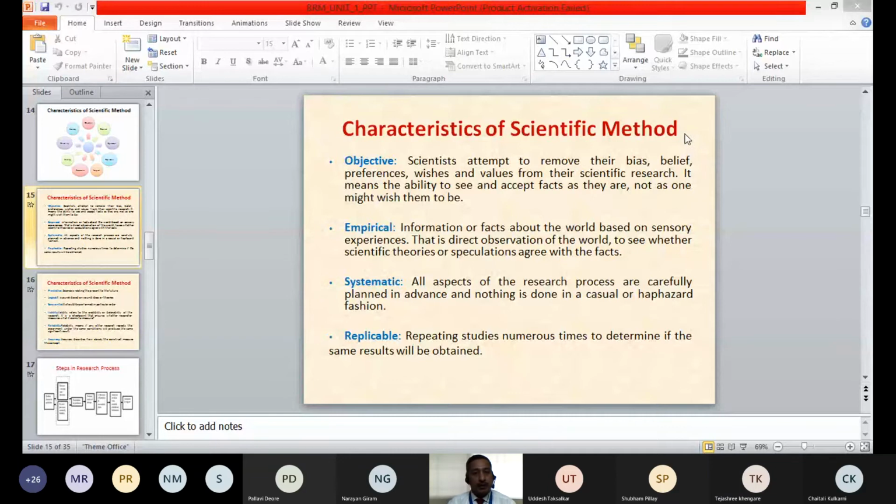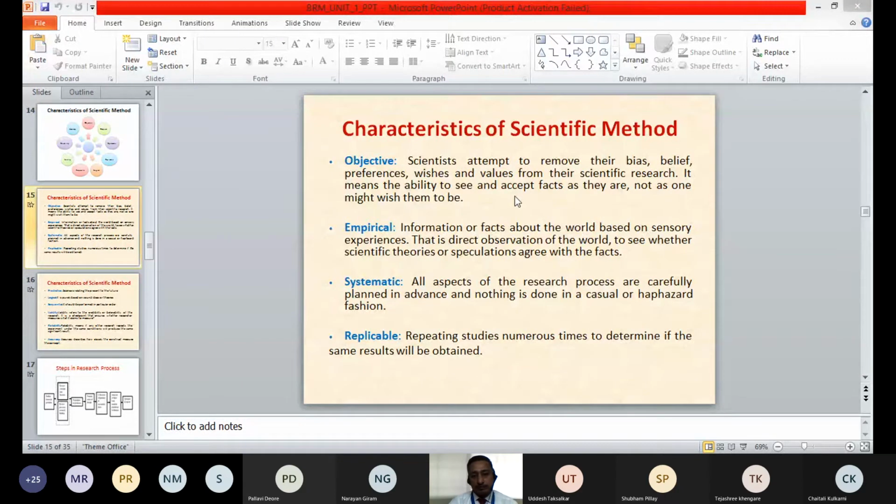Sometimes the researcher may feel something, but his feelings or whatever he wishes should not come into the research. The research should be unbiased, so it should not favor anybody, or be based on any emotions. So it should be objective. It means the ability to see and accept the facts as they are, not as one might wish them to be. So the researcher's job is to accept and interpret the facts as they are. It should not be manipulated by the emotions or the feelings of the researcher. Also, it should not favor anybody, and that is how the scientific method can be called